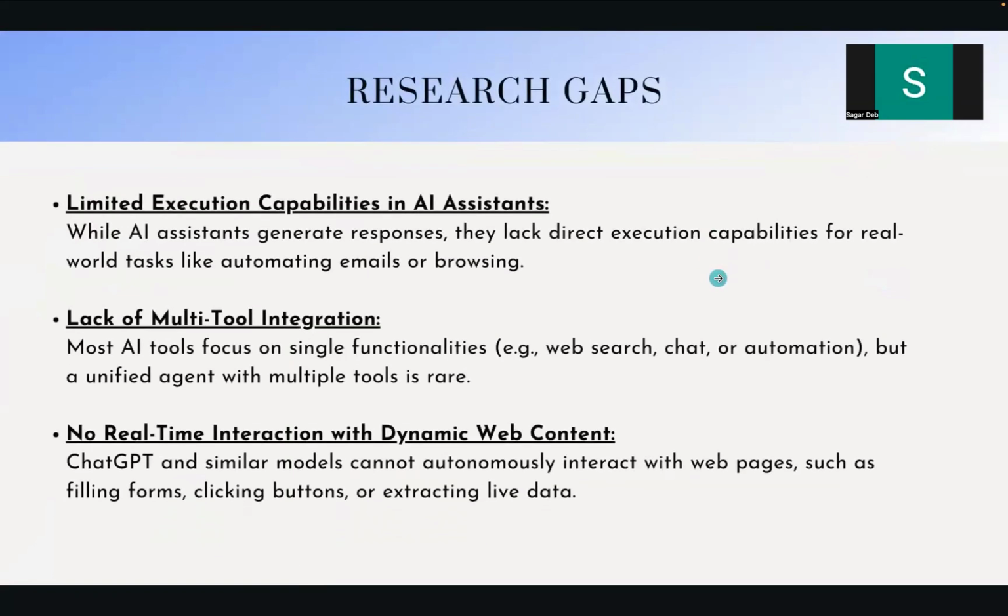So coming to the research gaps, current AI assistants such as ChatGPT are limited in execution capabilities, so they cannot execute real-time instructions and tasks that need to be executed. Another research gap is that even if we were to integrate a tool into the system, it will be only able to use a single tool and not multiple tools. So our focus is on integrating multiple tools such as web search and automation and create a unified agent. And another research gap is that there is no real-time interaction with the dynamic web content. So nowadays GPT has got the feature of getting information from the web, but it cannot interact with the web itself like a normal human does. So these are the research gaps.